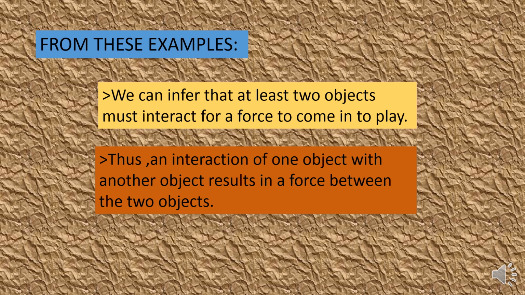Okay? So, if I ask you a question, when will the force be produced? When the interaction is there between two objects. Then only the force can be produced. So it means two objects must interact with each other. Then only the force can be produced.